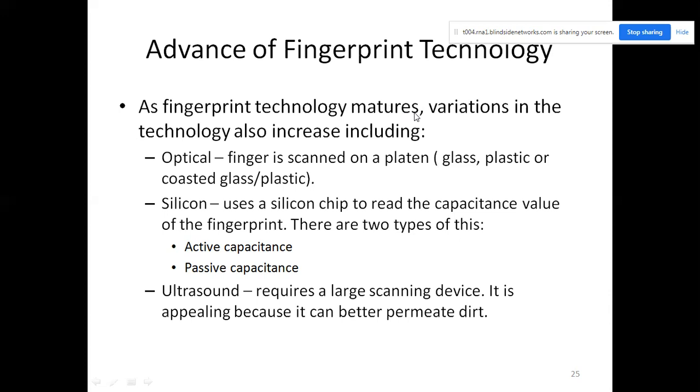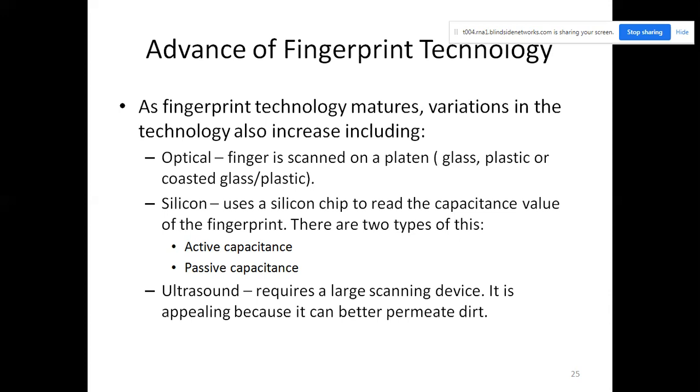As fingerprint technology matures, variations in the technology also increase, including optical. The finger is scanned on the platen using glass, plastic, coated, and other types. Silicon is also used in the newer technology for scanning fingerprints. The chip reads the capacitance value of the fingerprint.